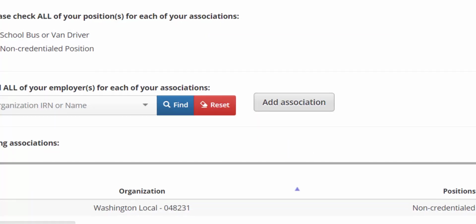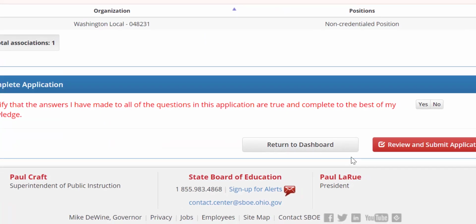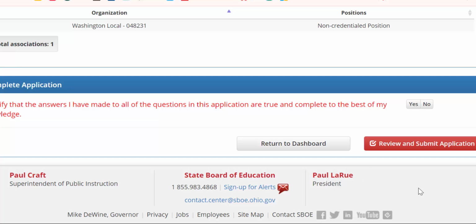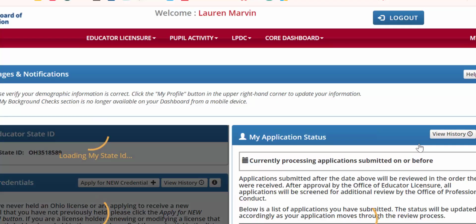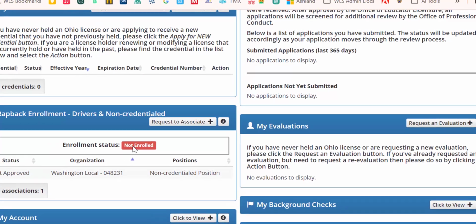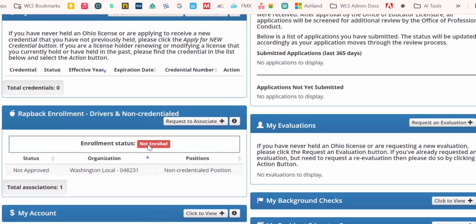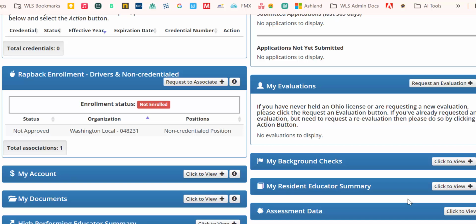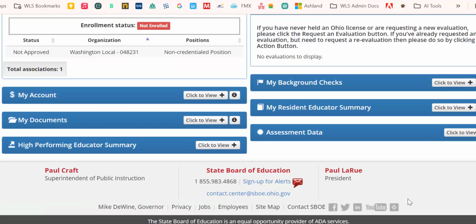So we're going to scroll down a little bit. You always got to scroll down. And then I certify, yep. So it's going to ask that you certify and you say yes, and then review and submit application. So congratulations, you've completed all the steps required for Rapback. If you see that not enrolled, it's because HR here at Washington Local needs to approve you.